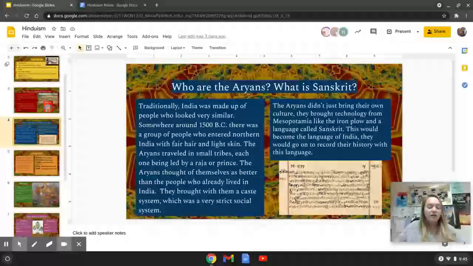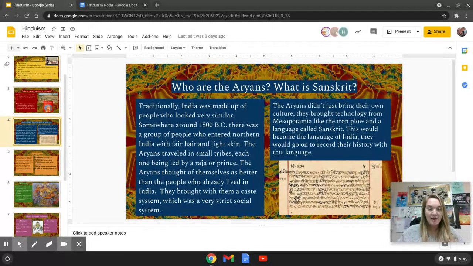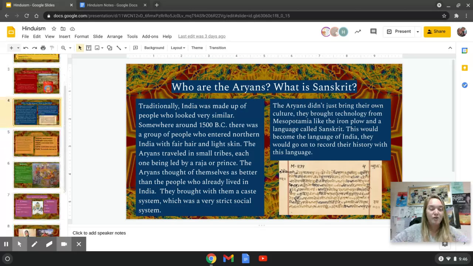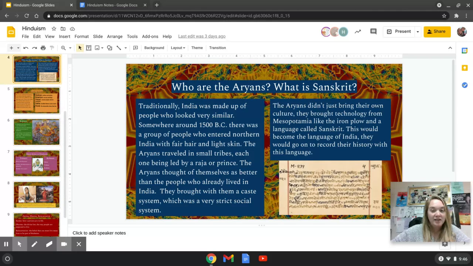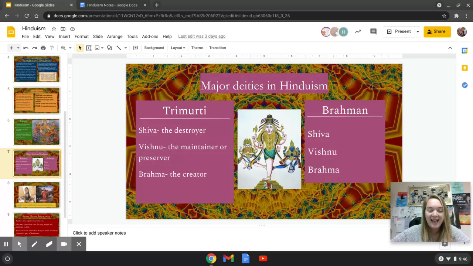Hitler definitely thought the Aryans were a superior group of people. He thought that they were the superior race just because they look different and all this stuff. And he actually wrote about it and talked about it. The Aryans are actually where Hitler got the ideas that people with light skin and light hair were superior to others. So origins of racism, big deal. Those Aryans. All right, moving on. And I like to add that because that way there's a connection there.